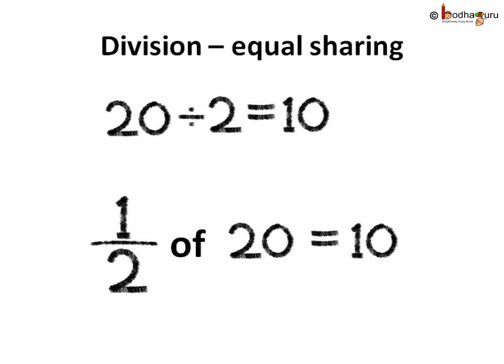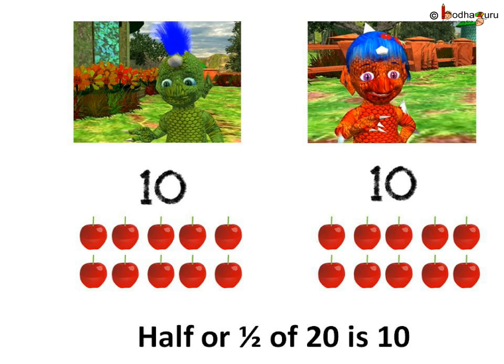So, half of 20 cherries is 10 cherries. Half or 1 by 2 of 20 is 10. Thus, each of the twins, Chinu and Minu, get 10 cherries each out of the total of 20 cherries.